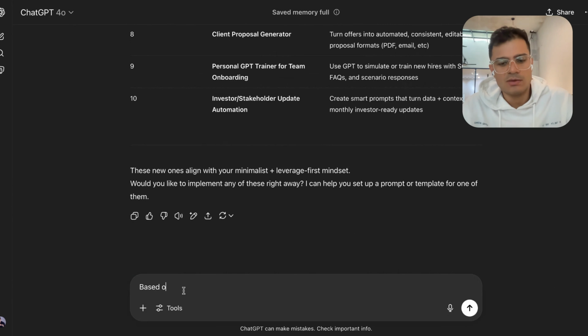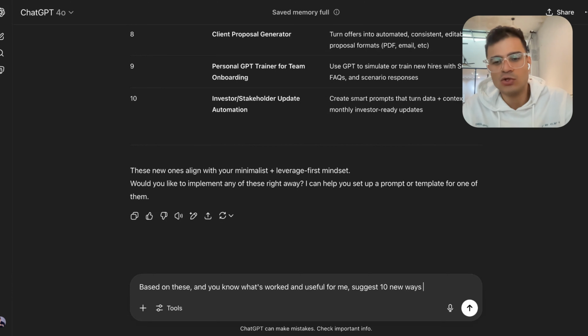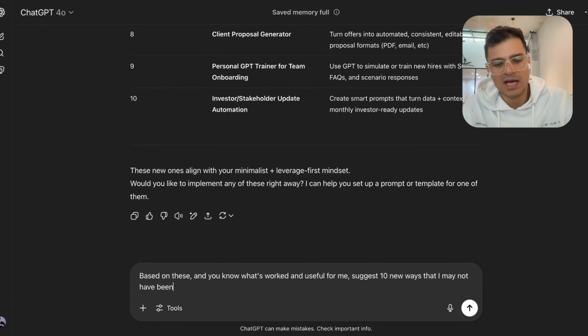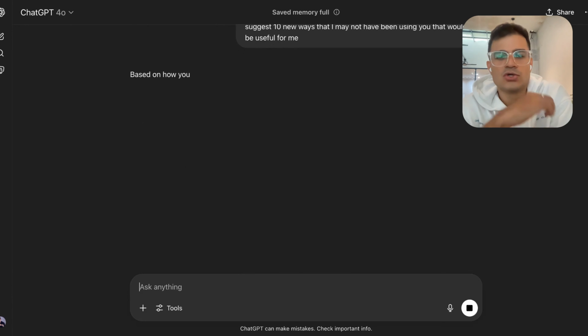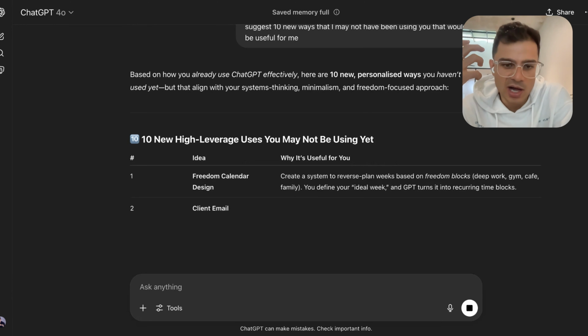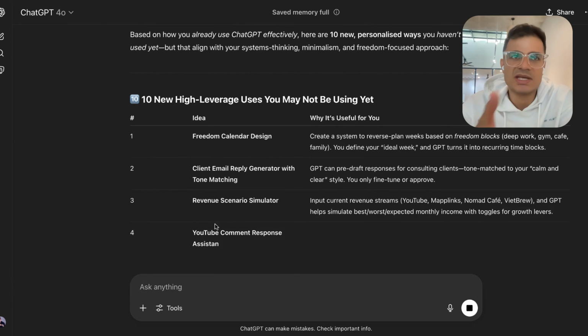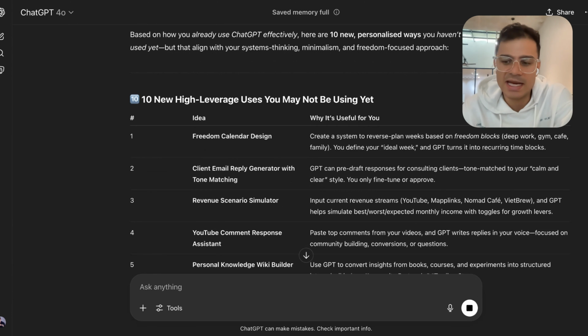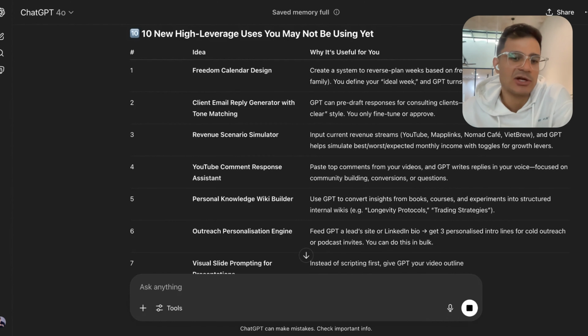So based on these and what's worked and useful, suggest 10 new ways that I may not have been using you. So pattern recognition, right? So there's data. It has a lot of data of how I have been using it. But now let's give it back to ChatGPT and let it create ideas about how I should be using it.